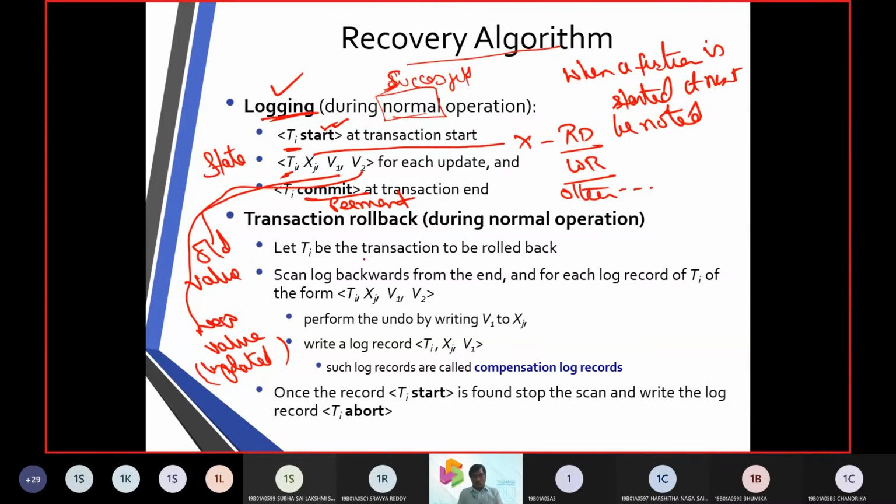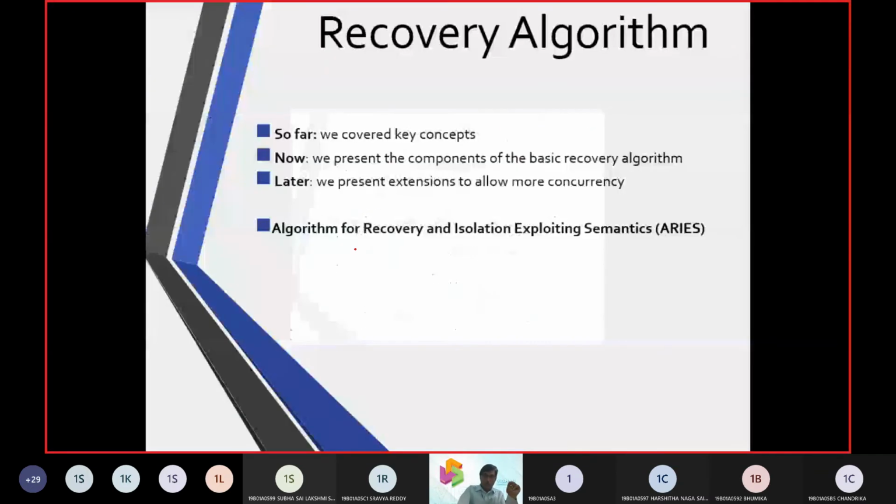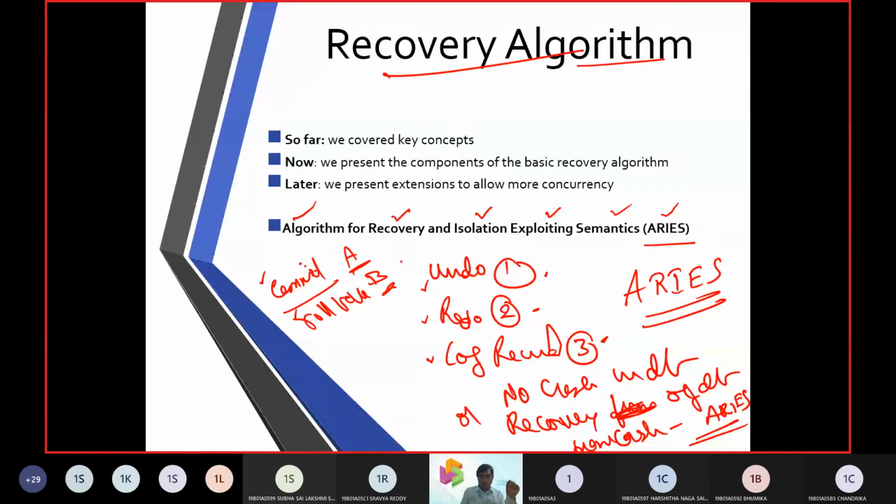Now, what abnormalities will happen? Abnormalities are solved with the undo phase and the redo phase. We talked about the logging record right now. Now we need to understand what undo is and what redo is.